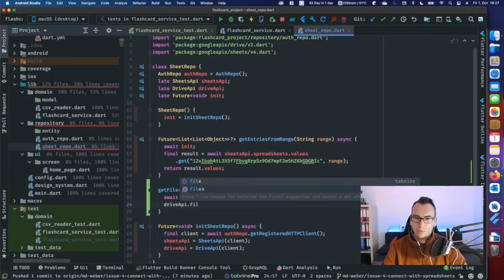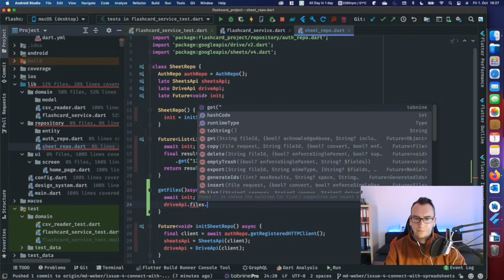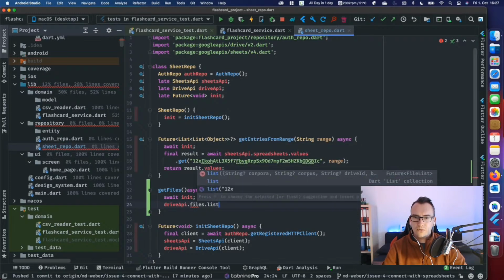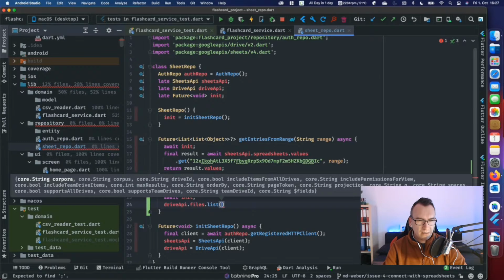So in our case, we wanted to ask for the files. So what do we get here actually? Empty trash, delete, we have a get, but we want to call for list, right? And also here I can pass, wow, a lot of things like corpora, corpus, drive ID, including items from all drives. This needs a drive ID.